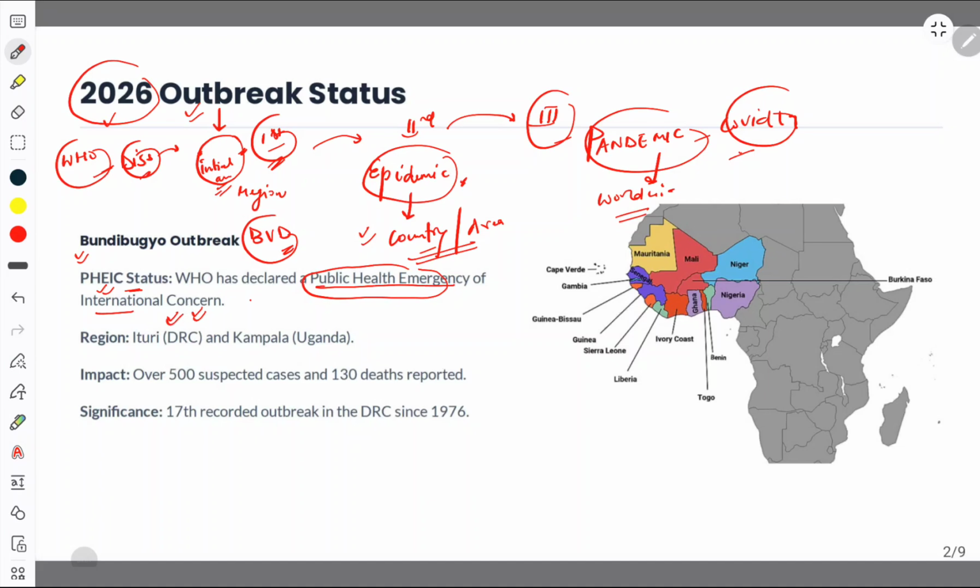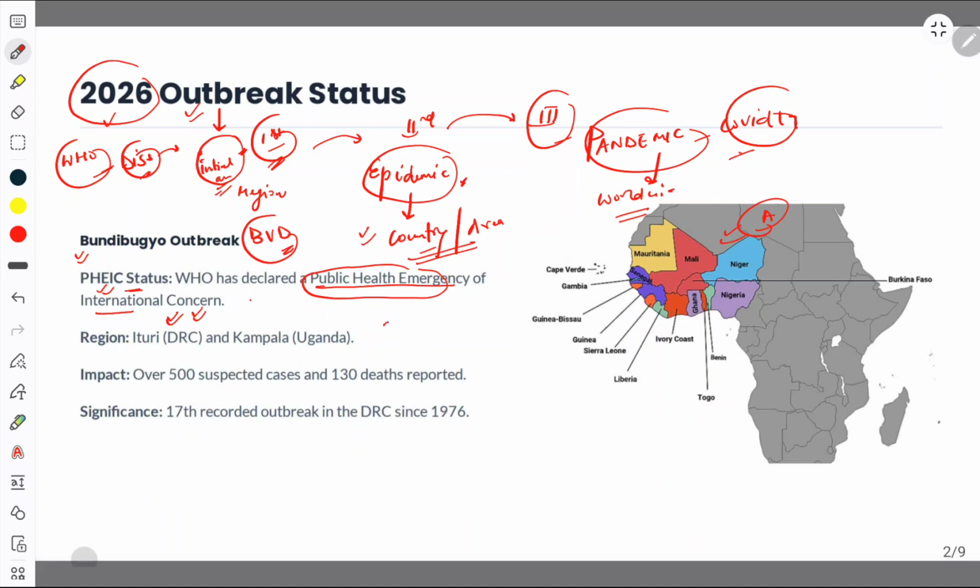Whenever the World Health Organization declares any disease as a PHEIC status, that means this requires a higher level of global health alert, not only in that continent like Africa, but at the global level.